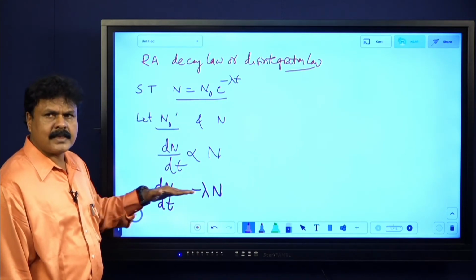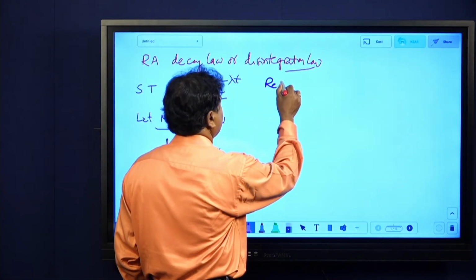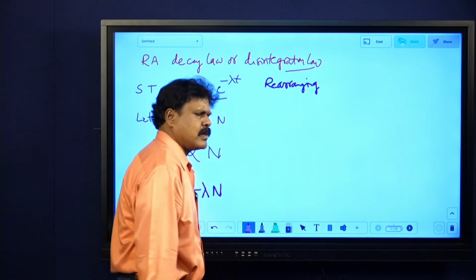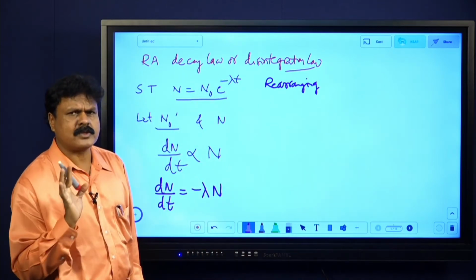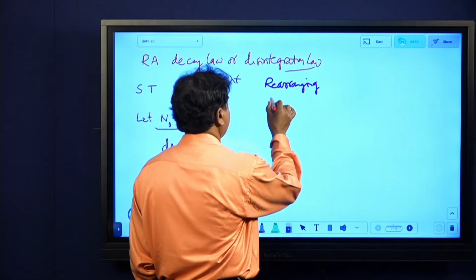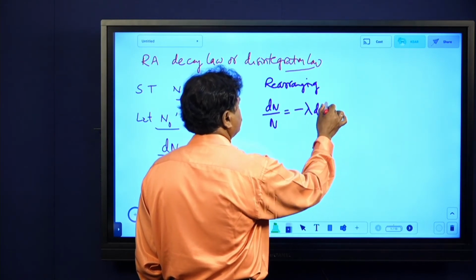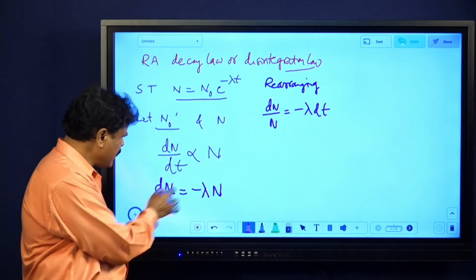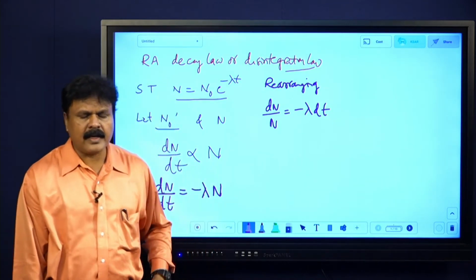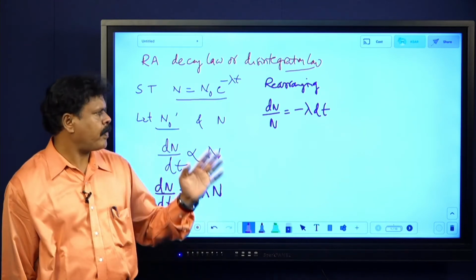Now rearranging the terms, we get dn by n equals minus lambda dt. I am taking dn by n to this side, minus lambda dt. This is one of the most important derivations, but I can't say it is sure to come. Now we integrate on both sides. These are indefinite integrals because I am not giving any limits.